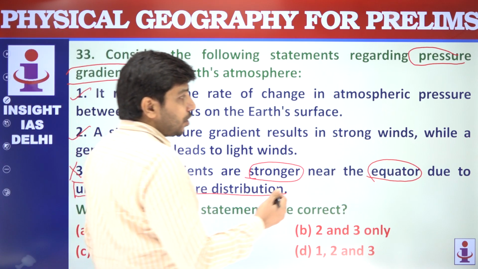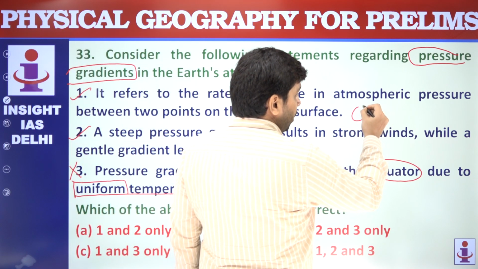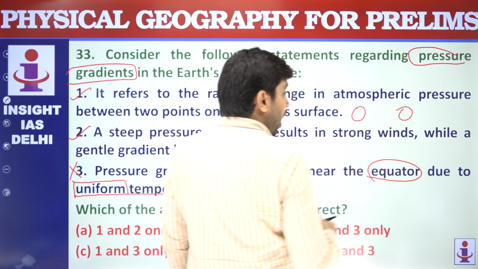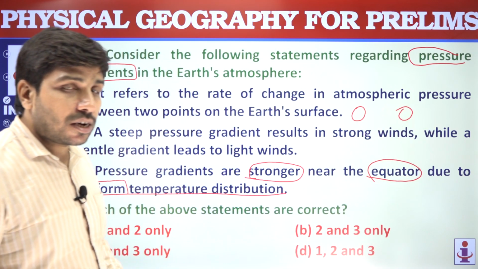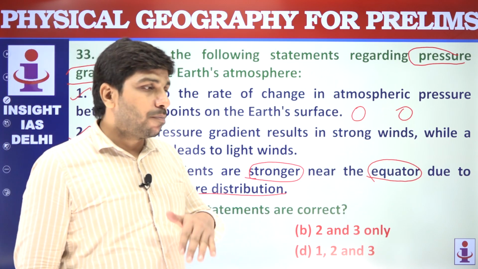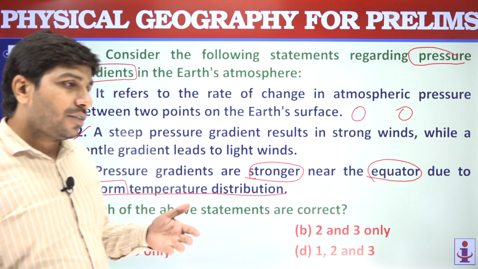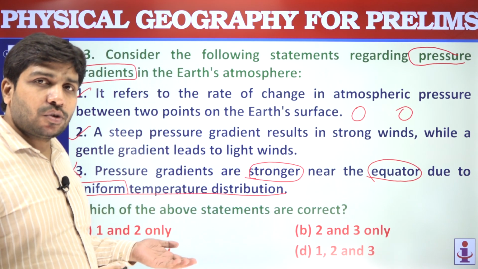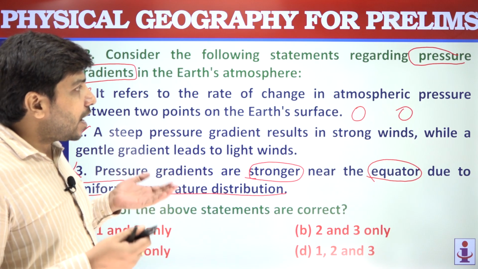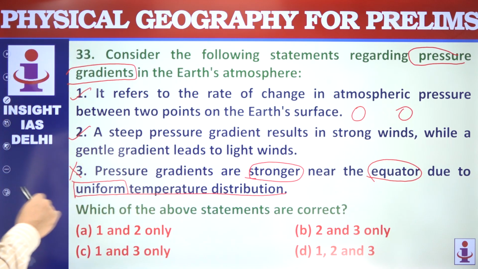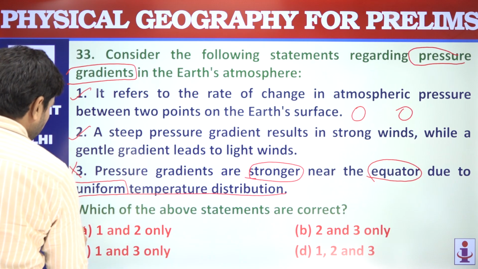The greater the temperature contrast, the difference, the higher will be the pressure gradients. If the temperature is uniform, like the same level of temperature, hot is hot, cold is cold, the gradients will also be more or less weak. So 1 and 2 are correct.